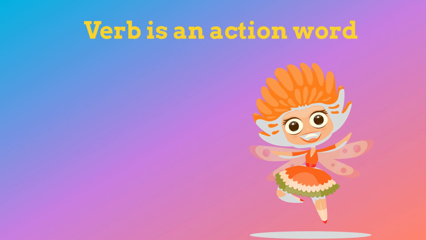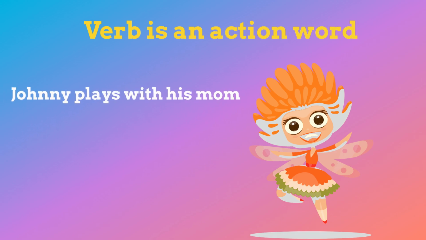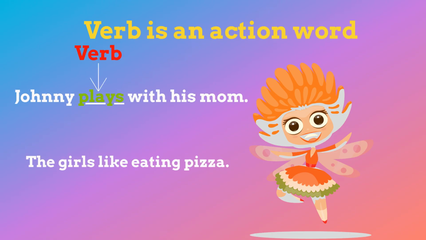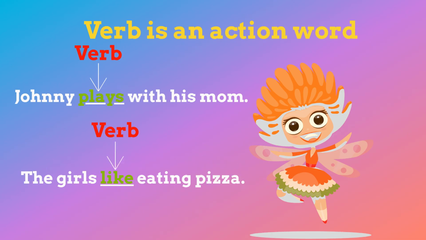Now that we know our subject, let's understand verbs. A verb is an action word. Johnny plays with his mom. The action verb in the sentence is plays. The girls like eating pizza. The action verb in the sentence is like.